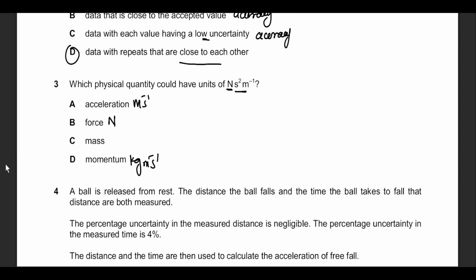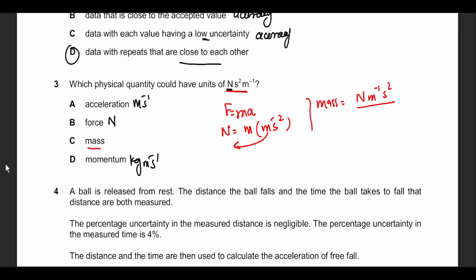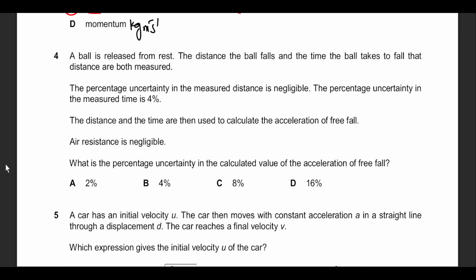So let's give it a try with mass. Now it will appear very obvious using the equation F equals ma, where F is newton, mass is what we want to find out, and acceleration is m s^-2. So when you take this to the other side, the unit for mass comes out as newton m^-1 s^2, which is similar to this one, which is why option C is the right answer.